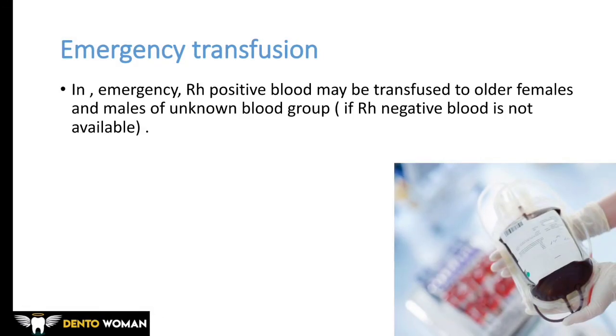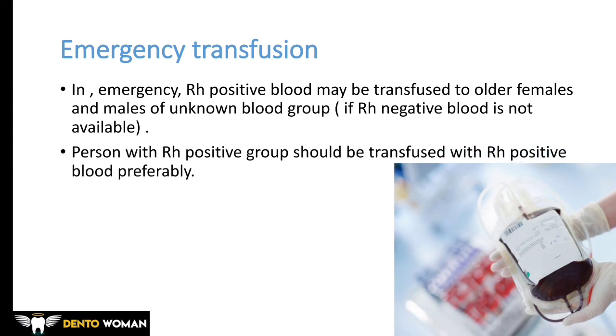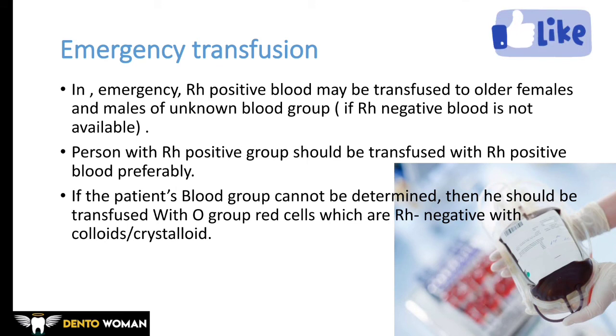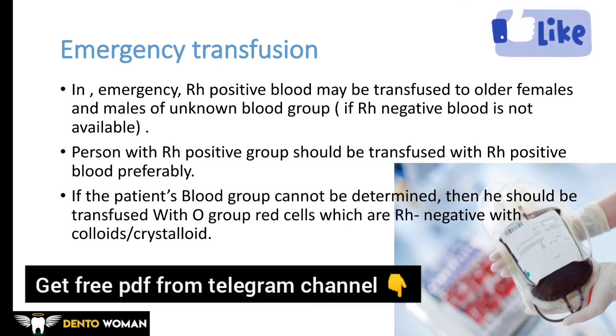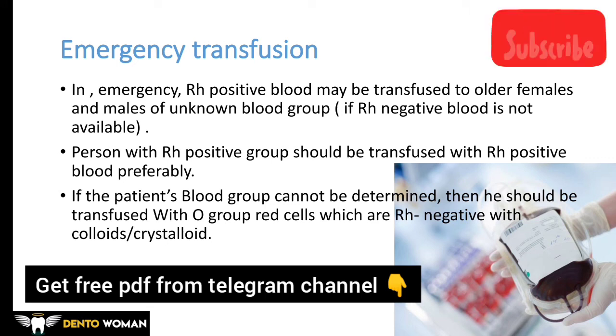In emergency, RH positive blood may be transfused to older females and males of unknown blood group. If RH negative blood is not available, then we can give RH positive. A person with RH positive group should be transfused with RH positive preferably. If the patient's blood group cannot be determined, then he should be transfused with O group red cells. Pay attention, just the red cells we are giving, we are not giving plasma here, which are RH negative, with colloids and crystalloids. So this was all about it.